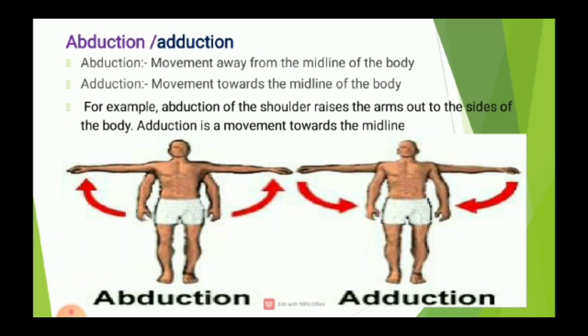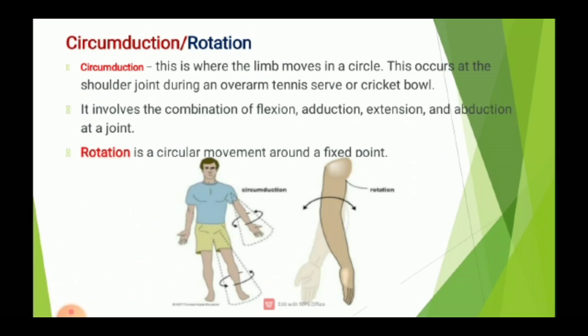Adduction is a movement towards the midline. Next is circumduction and rotation. Circumduction is where the limb moves in a circle. This occurs at the shoulder joint during an overarm tennis serve or cricket bowling. Circumduction means movement occurring in a circular way.